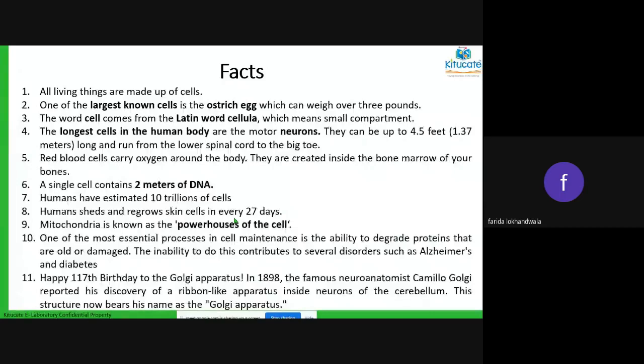Cells just fall off your body. I said mitochondria is called the powerhouse of the cell. Diseases like Alzheimer's and diabetes occur where your body is not able to maintain it, so the cell's manufacturing and repairing work is stopped, and that is why you get certain diseases.